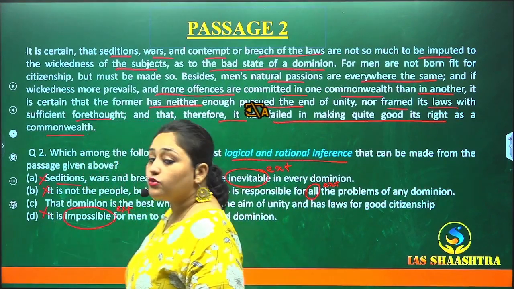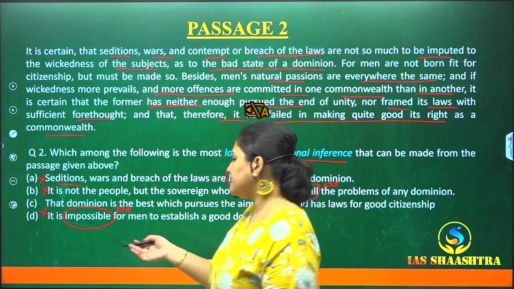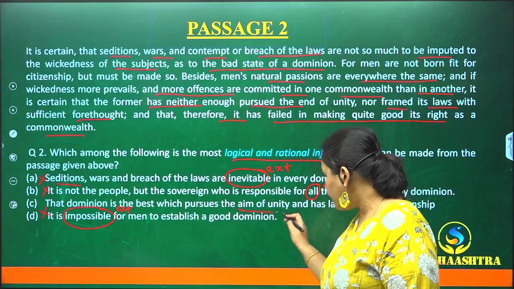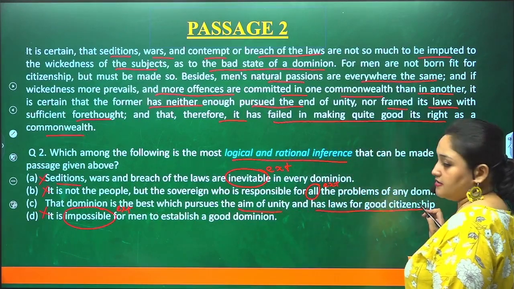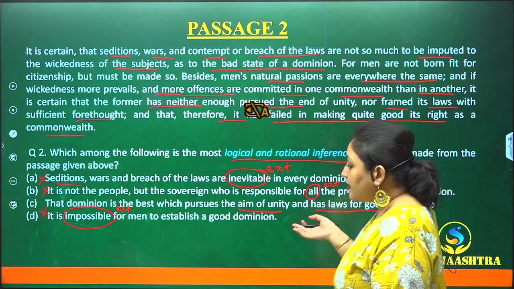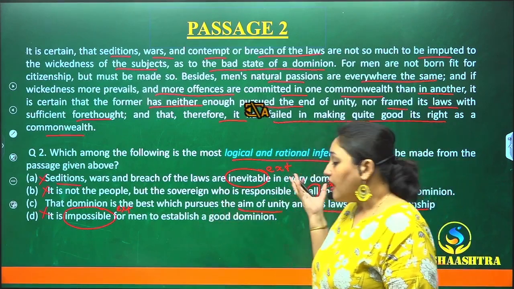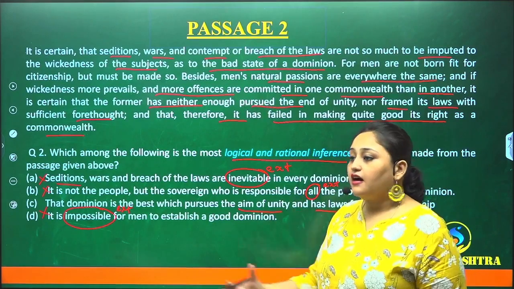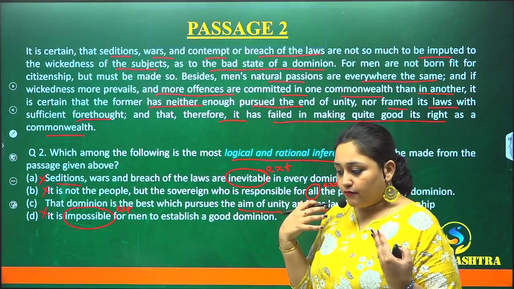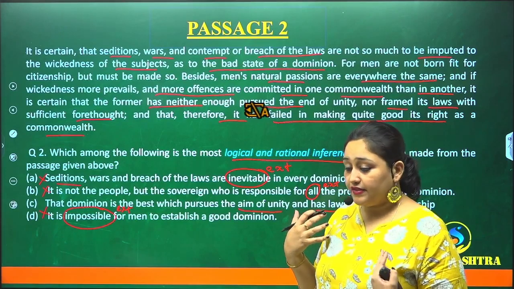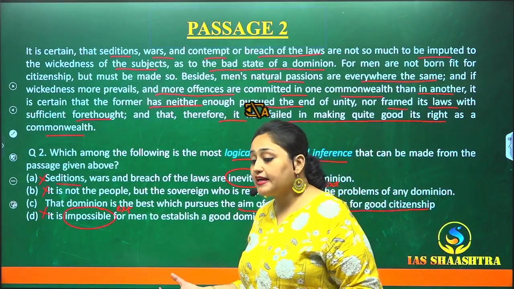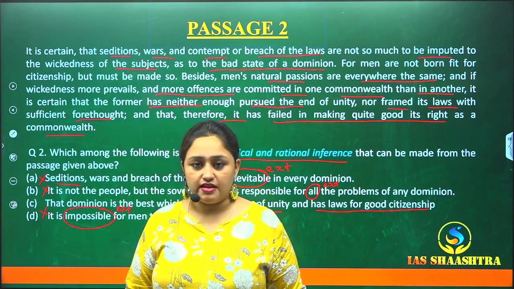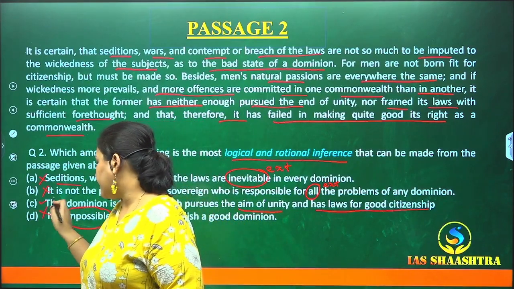We'll come back to statement C, where they're saying that that dominion is the best which pursues the aim of unity and has laws for good citizenship. Perfect. Yes, that dominion is the best which has unity in it and has good laws of citizenship. Then only the citizens will be following good laws, will get groomed very properly, and such crimes and bad things will not be happening in the society. So this point is correct.